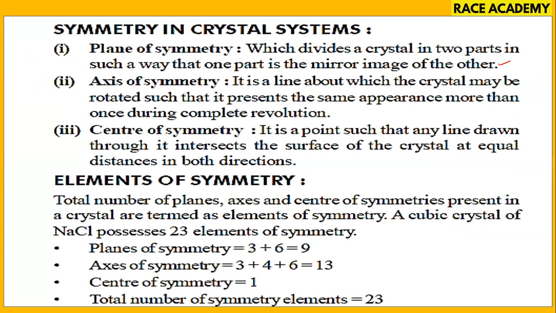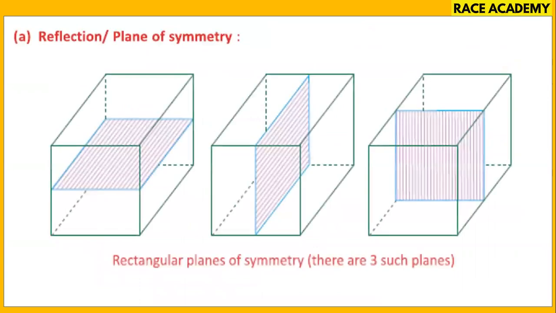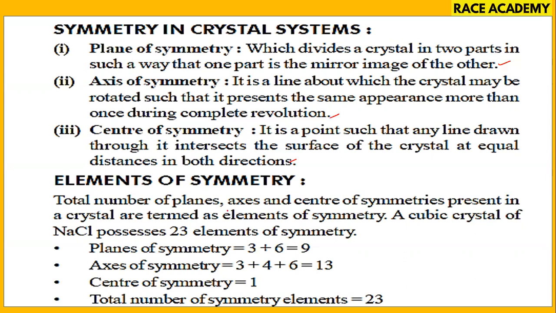What is the axis of symmetry? It is a line about which the crystal may be rotated such that it presents the same appearance more than once during a complete revolution. Another one is center of symmetry. A center of symmetry is a point such that any line drawn through it meets the surface of the crystal at equal distances in both directions. Let us see the diagrams. We have 3 planes of symmetry in the first case, and the remaining 6, we'll see how the diagrams are.